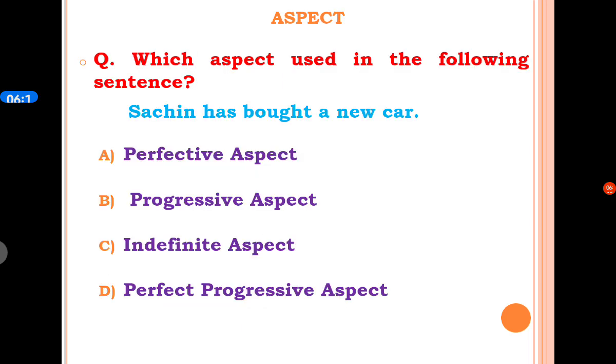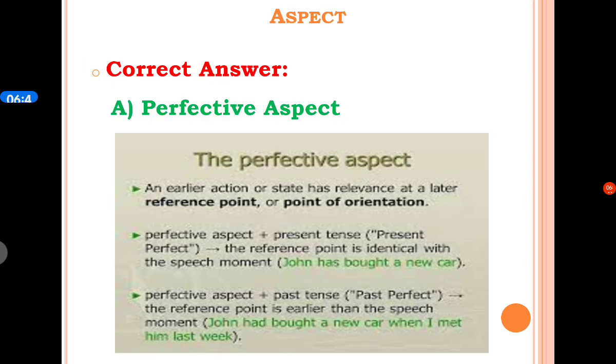The next MCQ is, which aspect is used in the following sentence? Sachin has bought a new car. A option is perfective aspect, B option is progressive aspect, C option is indefinite aspect, D option is perfect progressive aspect, and the correct answer is the perfective aspect.